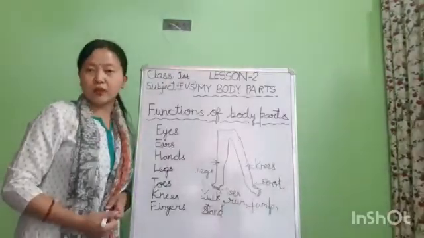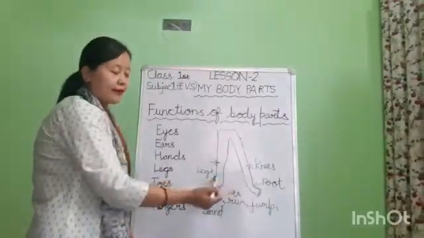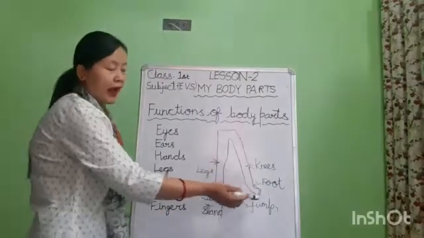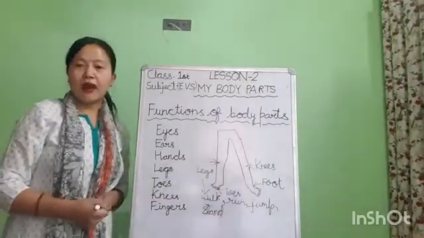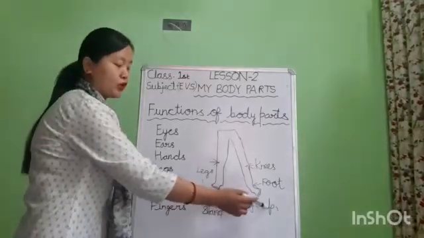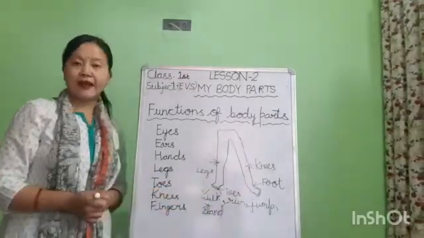Now children, look at the board. We have 2 legs. Each leg has 1 foot and toes. Okay children, our legs help us to walk, run, jump, stand, kick, etc.